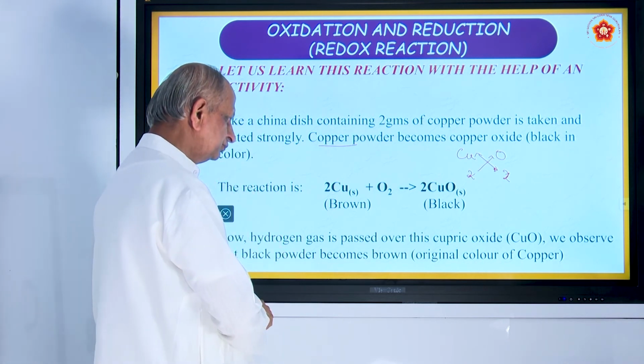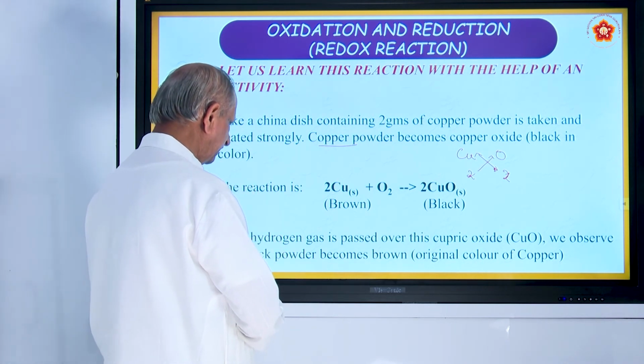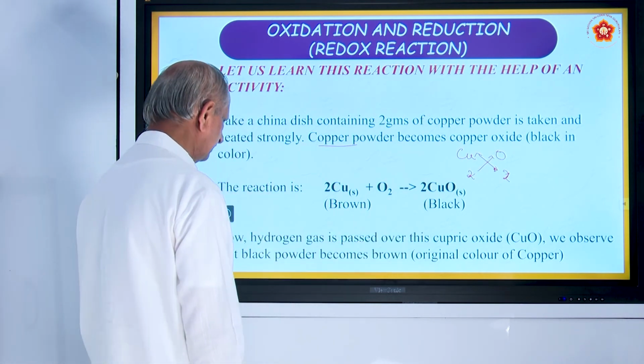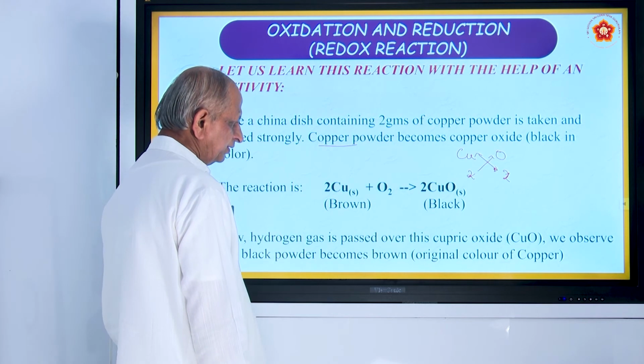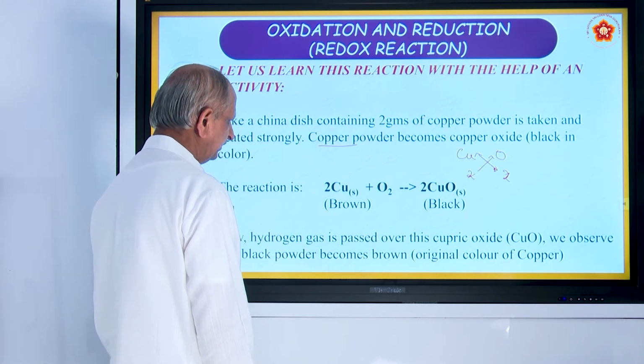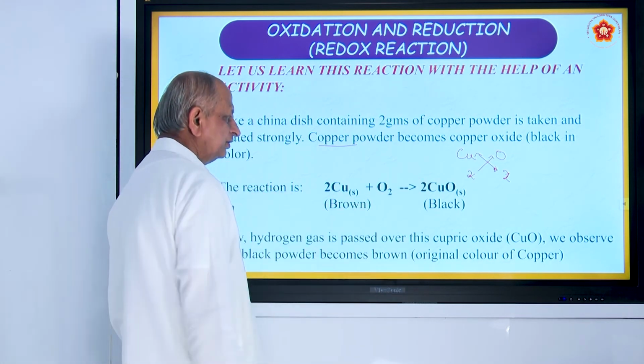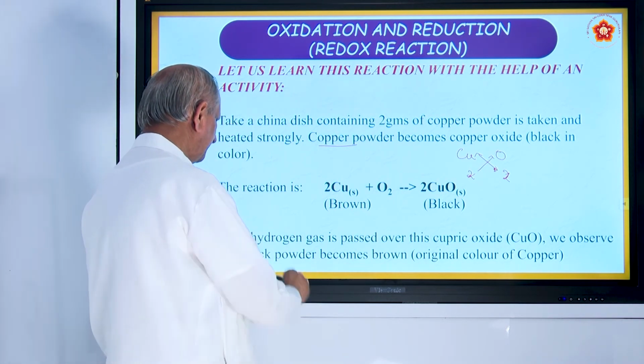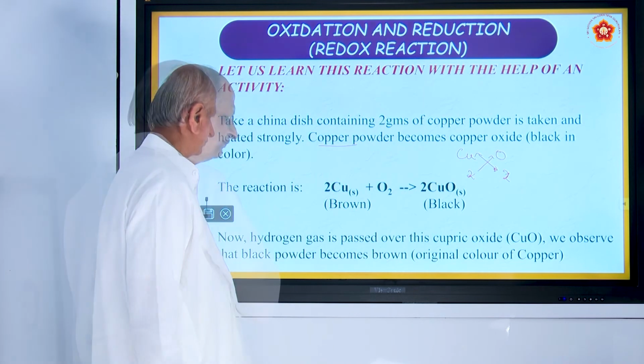Now, when this cupric oxide, this copper oxide, is treated with hydrogen, then what happens? Let us see. So, this cupric oxide is treated with hydrogen gas.